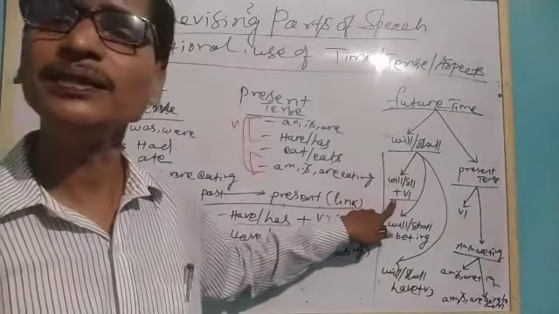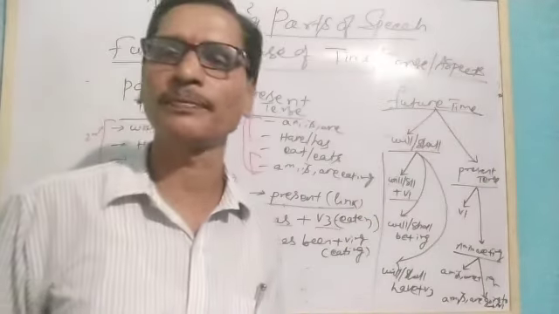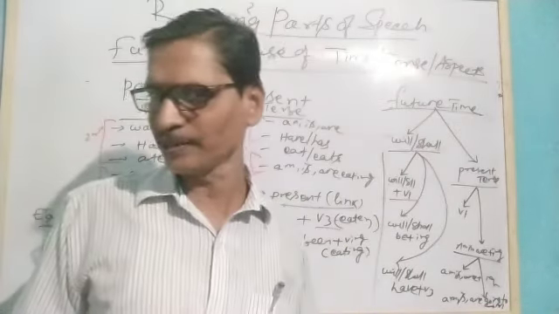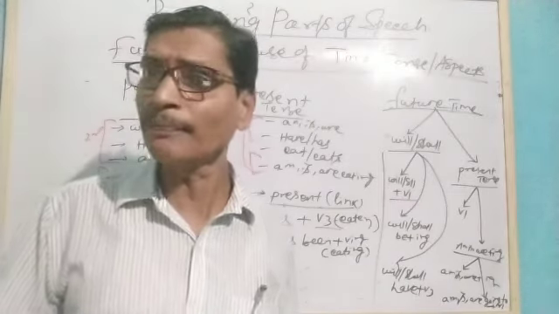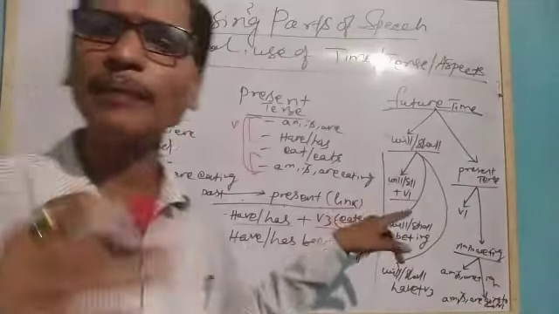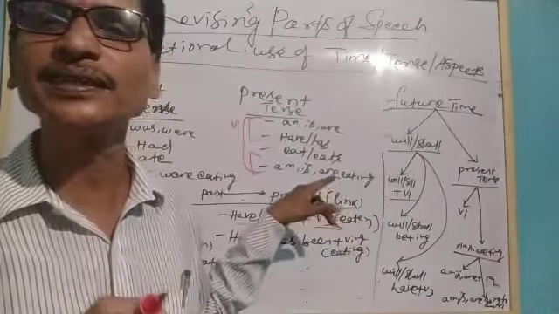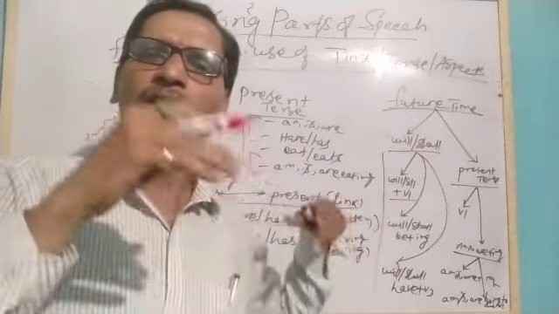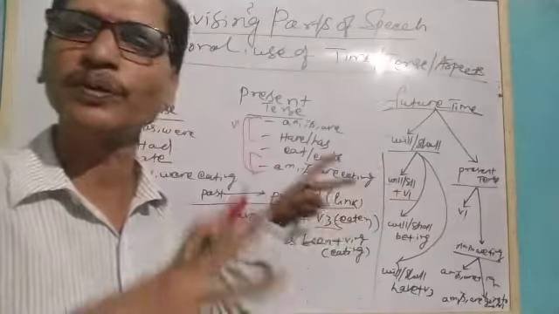The purpose is what? When we are talking about an immediate action, we use will, shall plus the base form. I am going to market. Will you come with me? Hey, Guruji is going to start the class. Will you come there? So when we are talking about an immediate action in future, I am talking about functional use of grammar. I am telling you the functional use of tense and aspects. I am not analyzing the depth and all those rules, only functional use.